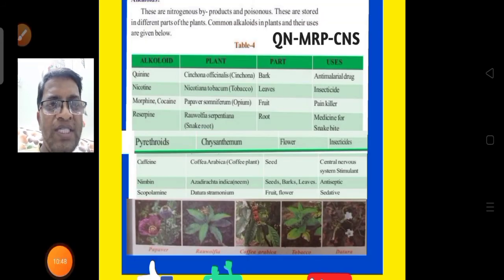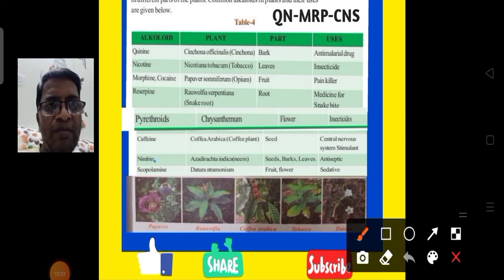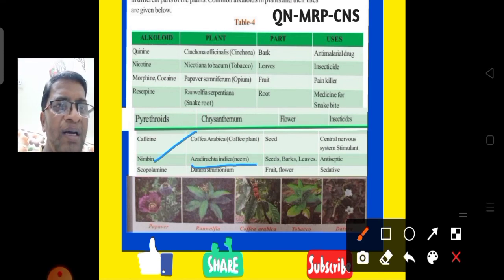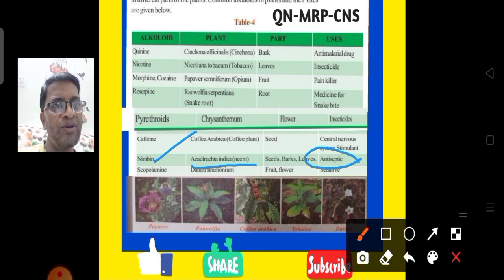The next alkaloid name is nimbin. Yes, nimbin we can get from Azadirachta indica. From seeds, bark and leaves we can get this alkaloid. It is used as an antiseptic. So in childhood, when children are affected by smallpox and measles, at that time our parents apply the paste of neem leaves to the body. Why? Because it is used as an antiseptic.